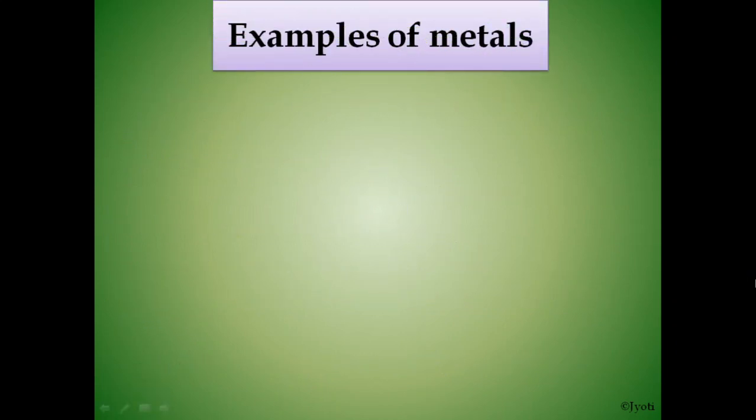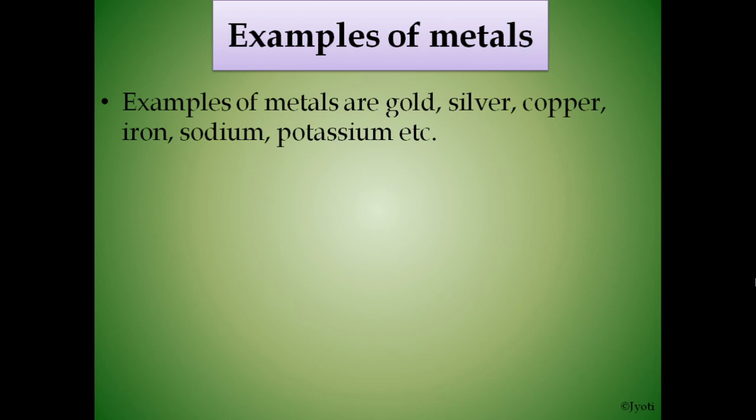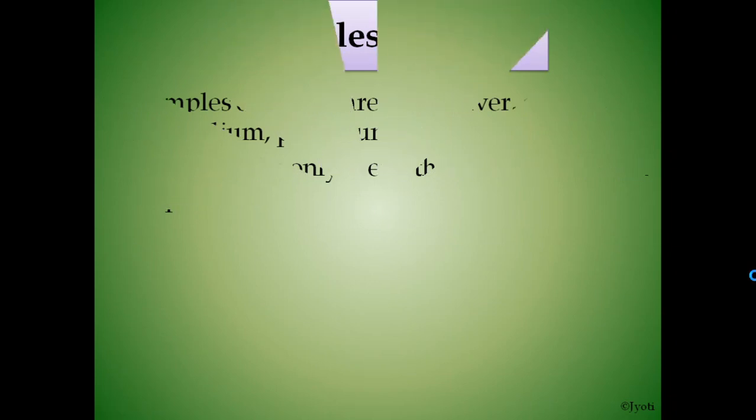Now here we'll discuss some examples of metals. Gold, silver, copper, iron, sodium, potassium. These are some examples of metals. Remember, mercury is the only metal that is liquid at room temperature. But other metals are always solid.